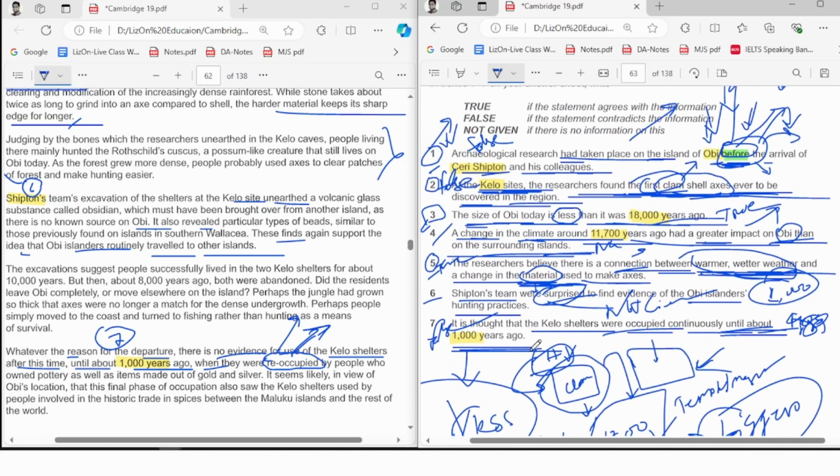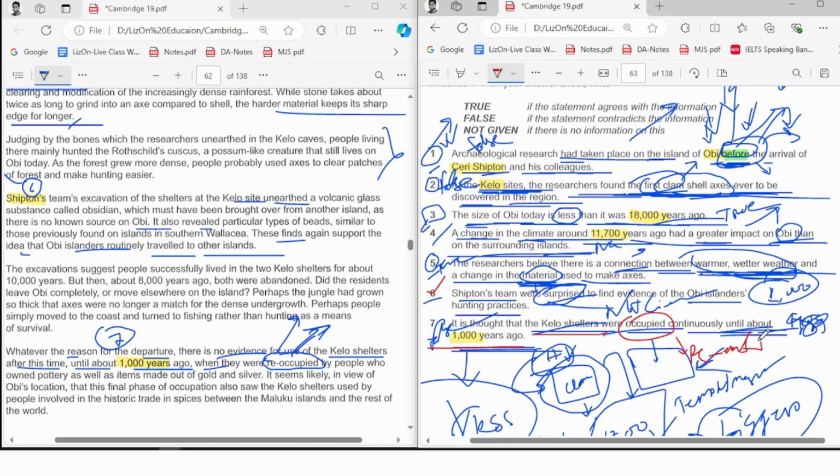Even for the false, see, the KLO shelters info was there. Let me change the color of the pen here. The KLO shelters info was there, right? 1000 years ago it was there. But the info about occupied, they have said reoccupied. Thus a little bit of info was given opposite, isn't it? A little bit of info was given opposite.